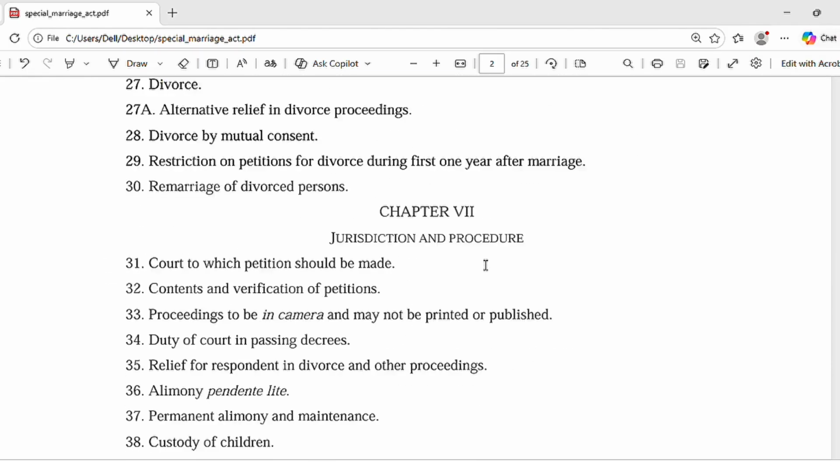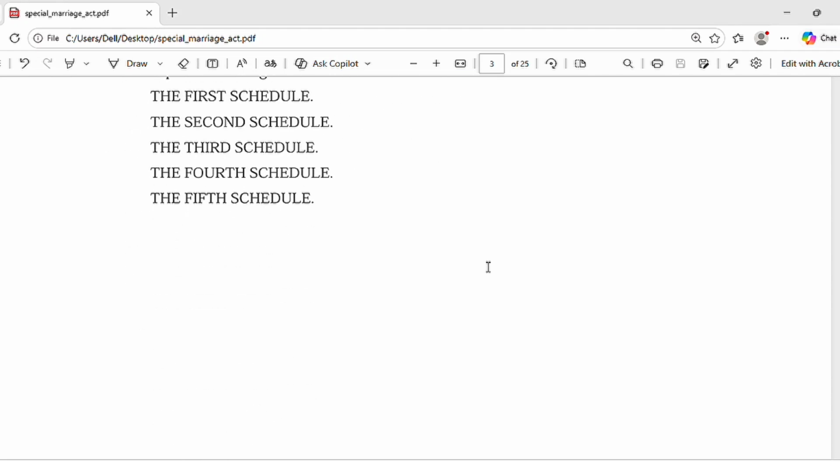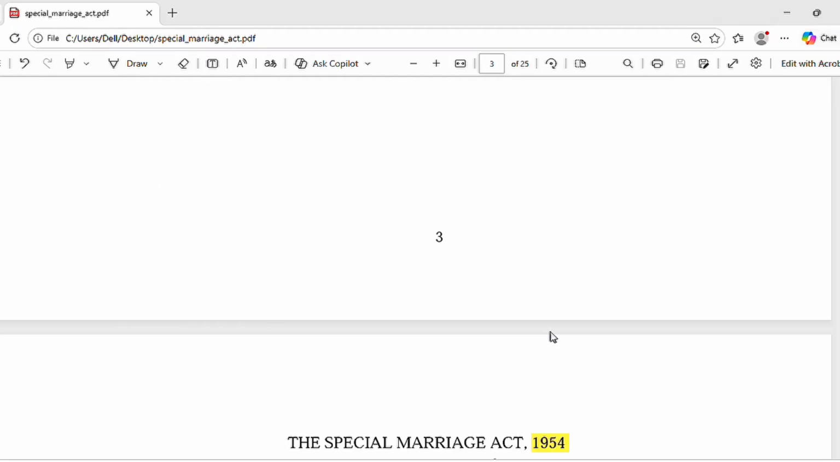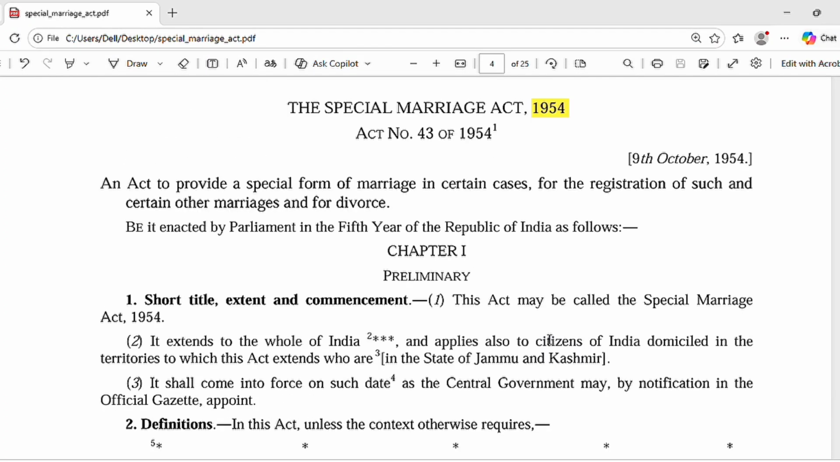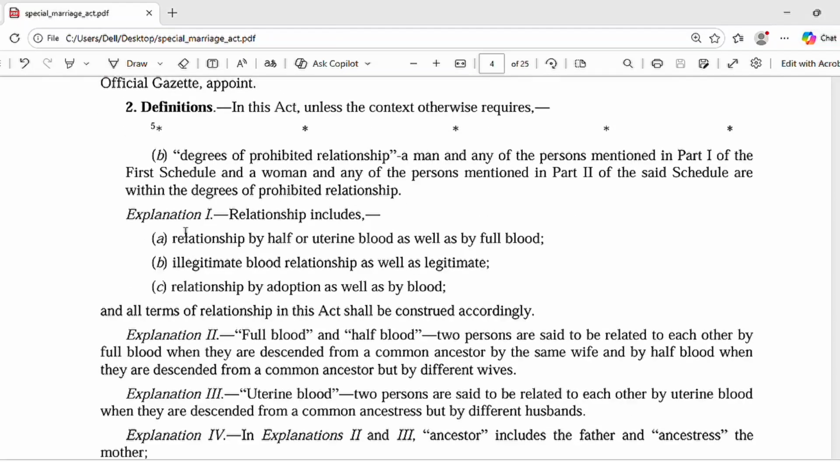Now let's dive into chapter 1. The Special Marriage Act 1954 is Act number 43 of 1954, which was enacted on 9th October 1954. Now the definitions are just the same as in the Hindu Marriage Act: degrees of prohibited relationship, full blood, half blood, uterine blood, district and district court. They are just similar, so we are skipping them.